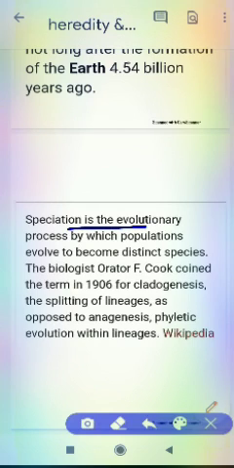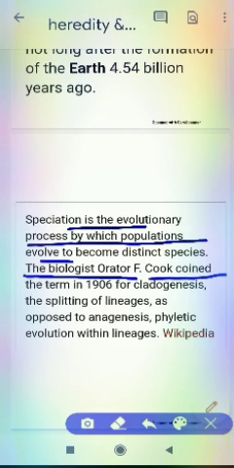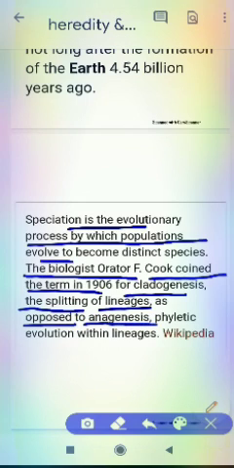So the next is speciation, the evolutionary process by which populations evolve to become distinct species. The biologist Orator F. Cook coined the term in 1906 for cladogenesis, the splitting of lineages, as opposed to anagenesis, phyletic evolution within lineages.